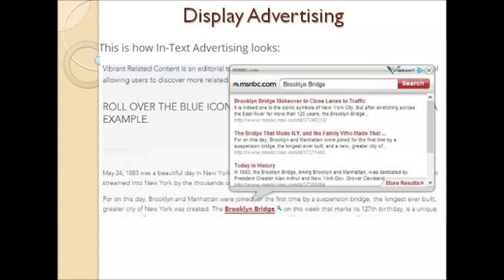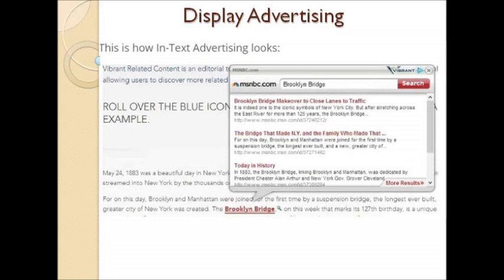Suppose the word appearing is Brooklyn Bridge. Here, when the pop-up window appears, there are three pieces of information or advertisements where the Brooklyn Bridge is mentioned. Brooklyn Bridge makeover to close lanes to traffic, that is one news.